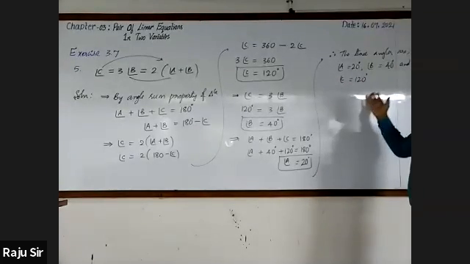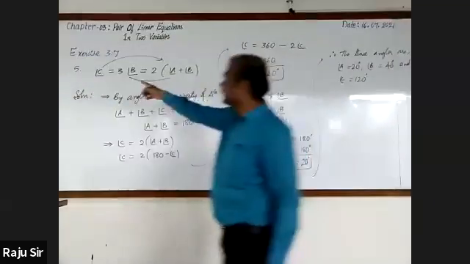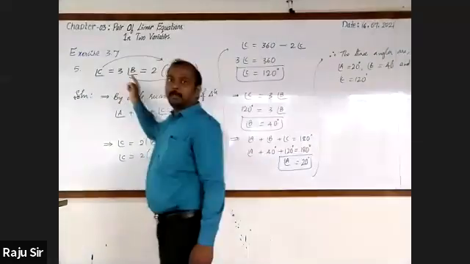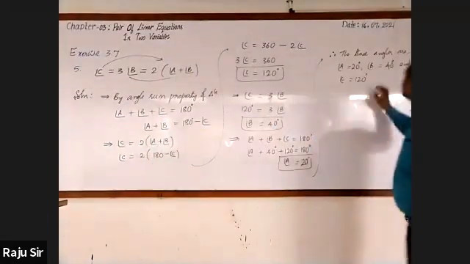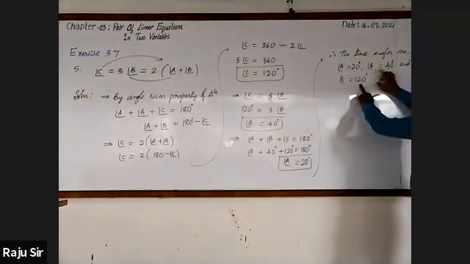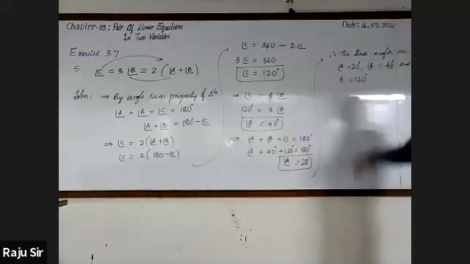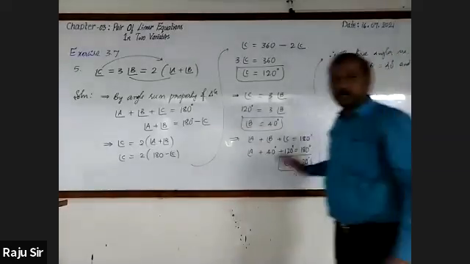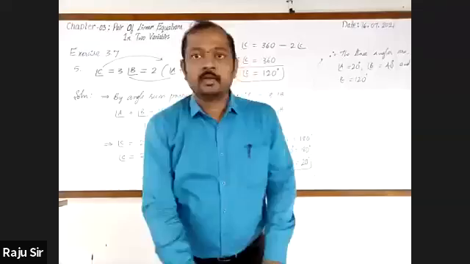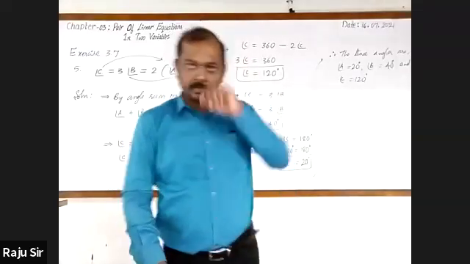You can also cross check that. Angle C is 3 times angle B. You can compare angle C and B. Here 40 and it is 120. 120 is 3 times of 40. So it is correct one. Got it? Yes.